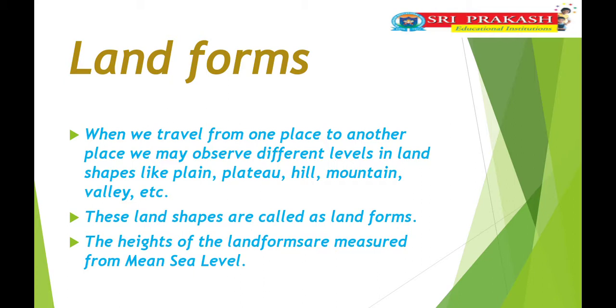When you travel from Tuni to Lambasingi, children, Lambasingi is a hill area. There are a lot of ups and downs. These are the height places. If we see the plateau region, these are also height places when we compare with plains. So the surface of the land is not all flat, in the same shape, children. There are some ups and downs. These are called landforms. The shapes are called plains, plateaus, hills, mountains, valleys. These land shapes are called the landforms, children.